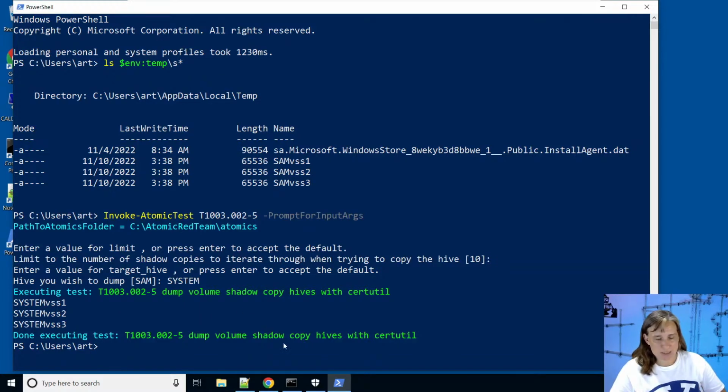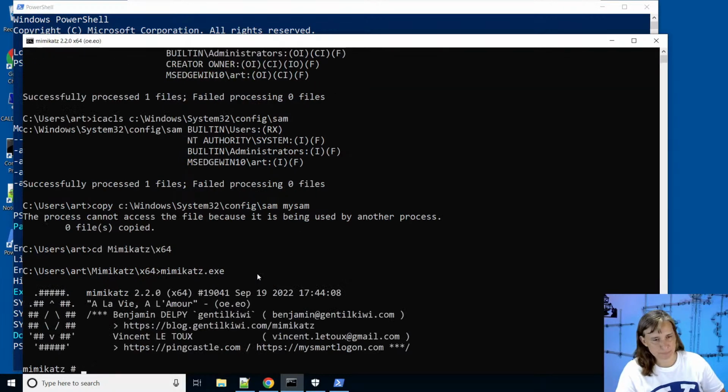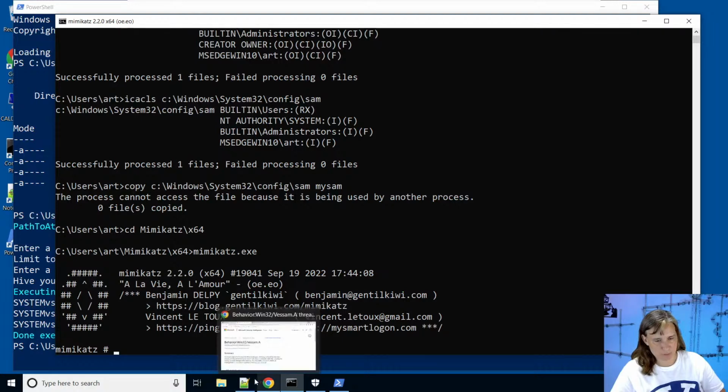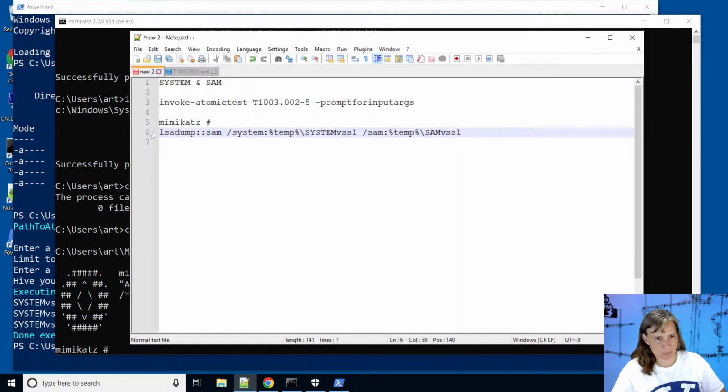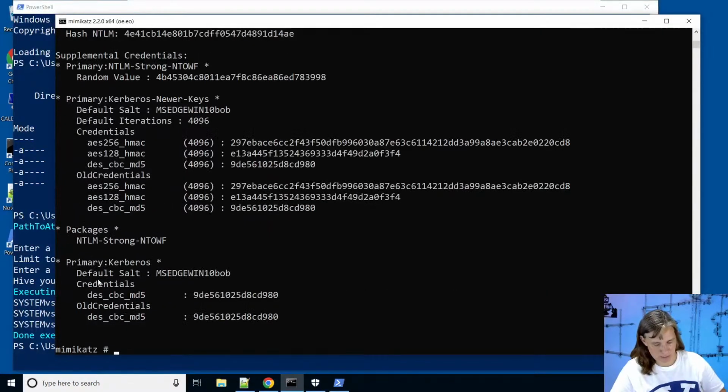We're going to run mimikatz on this same system just to prove it out. So in our command prompt, we're going to go into the mimikatz folder and the x64 version and start mimikatz. And for this, we just need to point to our 2 files, SAM and system VSS1. I've got a copy of that here, so I don't have to type it all. So we'll copy that and we'll paste it in here, and again, that went too fast, so I have it again here at the bottom.